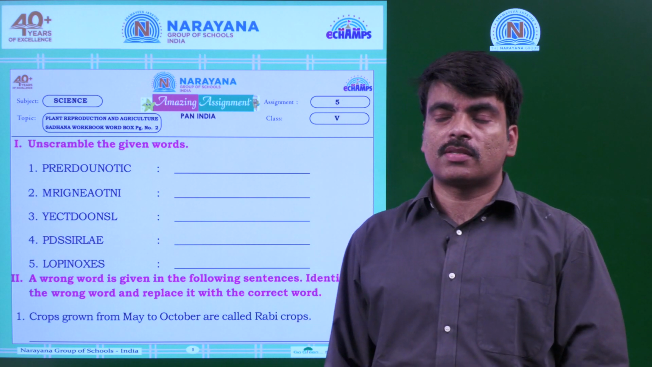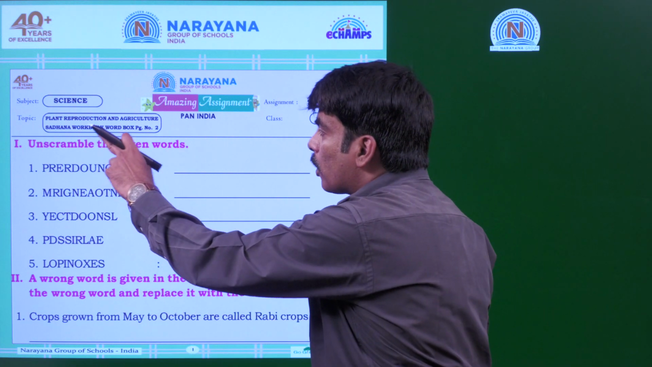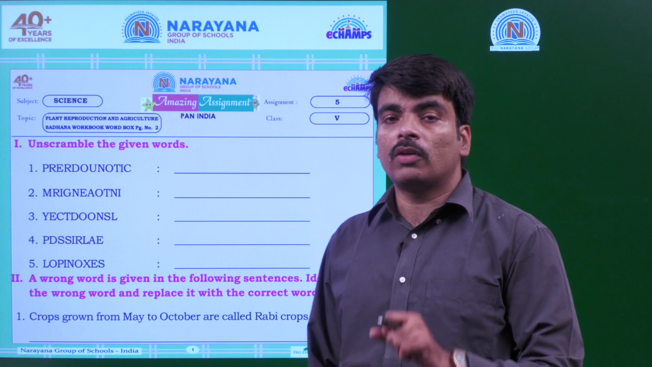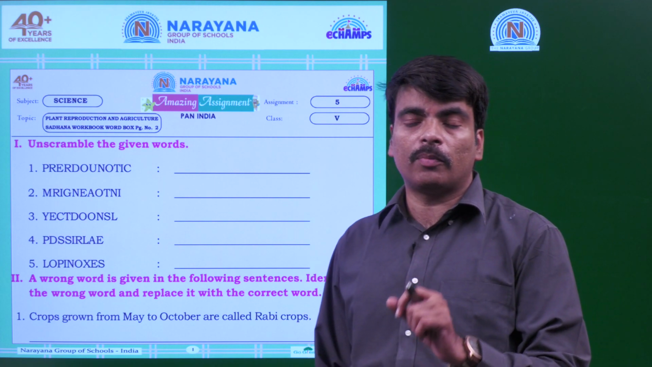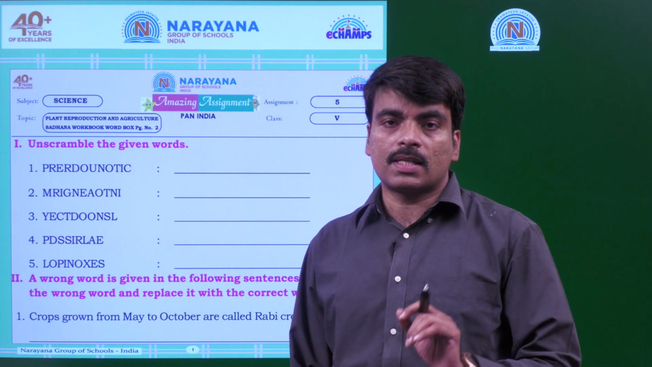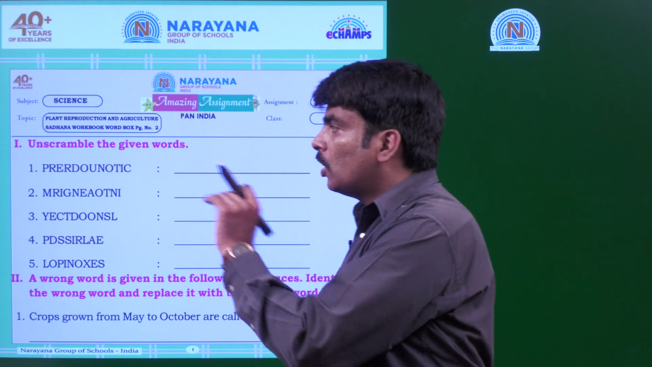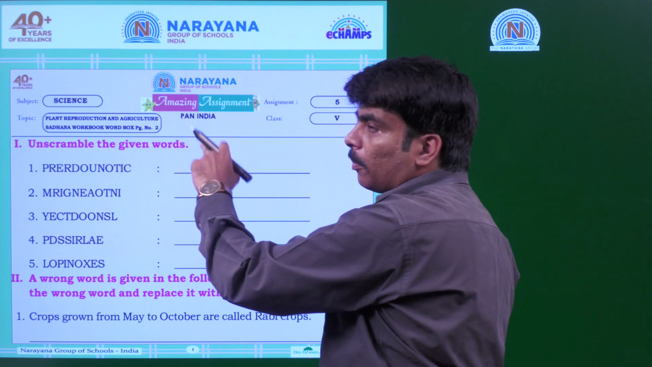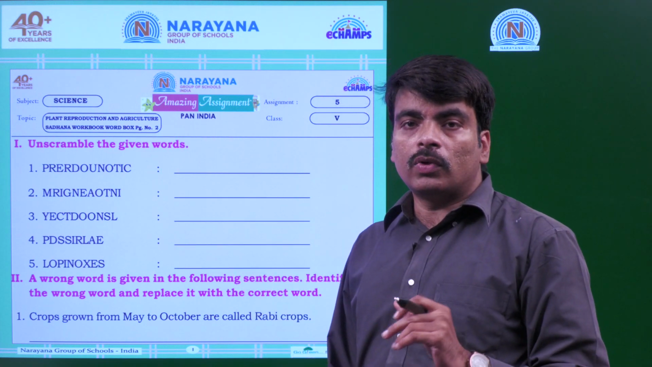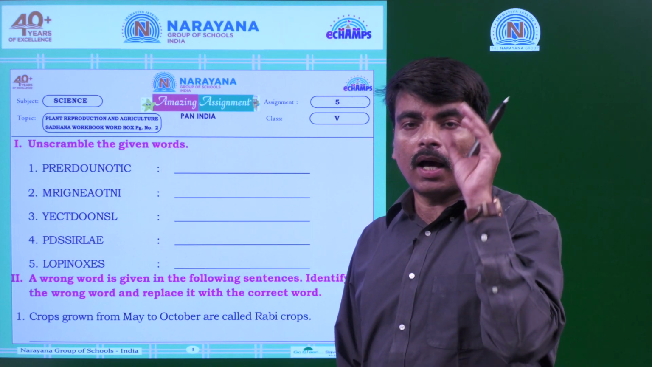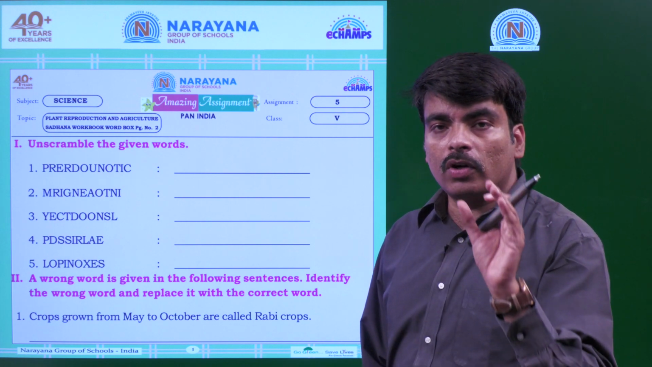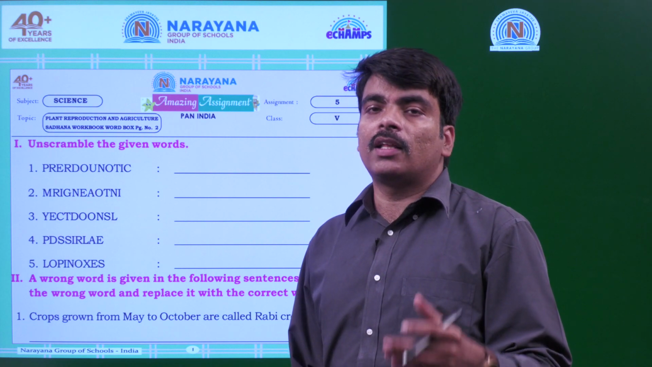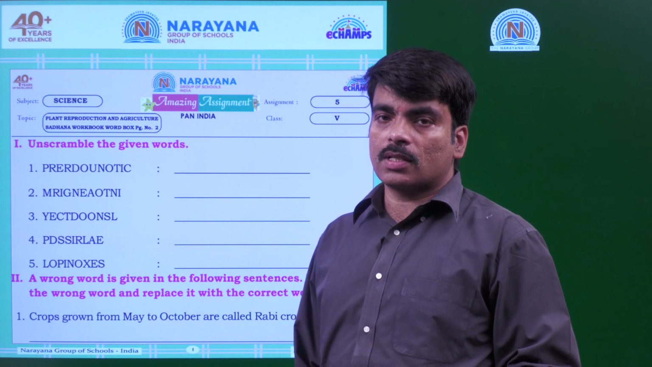Today we are going to discuss plant reproduction in agriculture, and the word bank from the Sadhana workbook at page number 2. Word bank or word box are the listed words or keywords present in the chapter. So what we have learnt about those keywords we are going to discuss here.